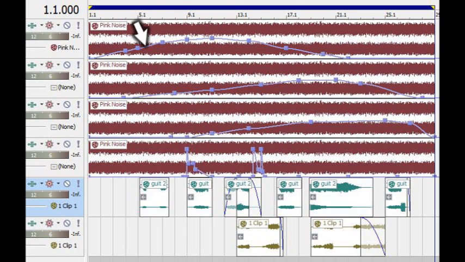Now up here, let's talk about the pink noise again. I've set a volume envelope. This blue line shows how high the volume goes. It's automated. Track 1 starts off early because it's the low frequencies. Track 2 comes in a little later because it's slightly higher frequencies. Track 3 comes up a little later still because it's slightly higher frequencies. And then I've put some stabs here on this even higher frequency section, just where it kind of pops up, creates some little staticky sounds.